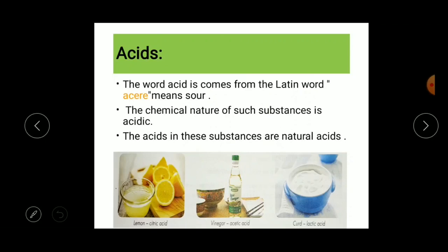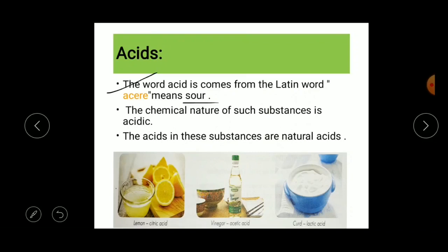Children, we all know that chocolates, ice creams, and cakes taste sweet because they all have sugar in them, right? But have you ever wondered why certain foods like lemon and oranges are sour in taste? Because lemon and orange consist of acids in them. That's why they taste sour. The word acid comes from the Latin word acere, which means sour.